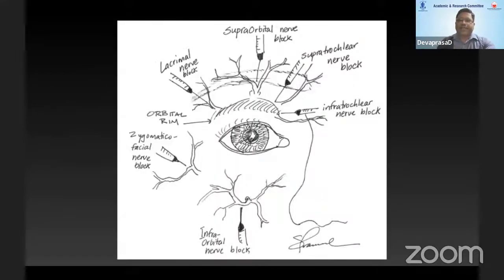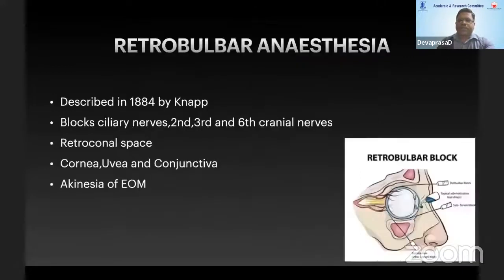The blocks are of many types, depending on which nerve you want to block, like the supratrochlear, zygomaticofacial, or infraorbital block, each of which supplies a specific region. The most widely followed anesthesia was the retrobulbar anesthesia, described in 1884 by Knapp. It blocks the ciliary nerves and the second, third, and sixth cranial nerves. It is given into the retroconal space, around 3 to 4 ml. It blocks the cornea, uvea, and conjunctiva, and it causes akinesia of the extraocular muscles.